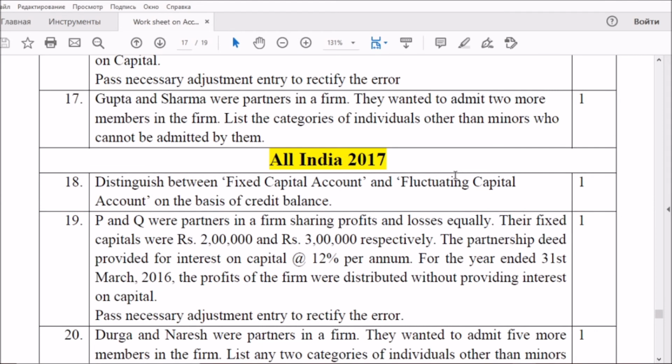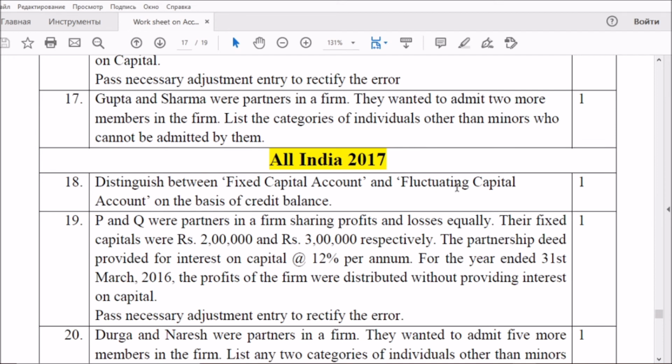Then in 2017, already a question: distinguish between fixed capital account and fluctuating capital account based on credit balance. Fixed capital account, always there will be credit balance. The amount will be credit balance. It will come on the debit side and it will be brought down as credit. So credit balance. But there is a possibility of coming debit and credit balance in the fluctuating capital account. Just go through the theoretical area.